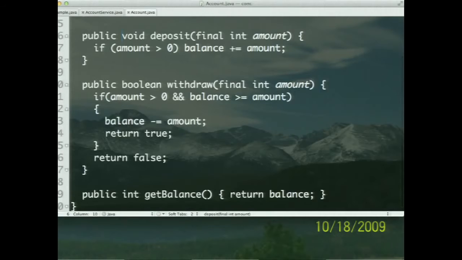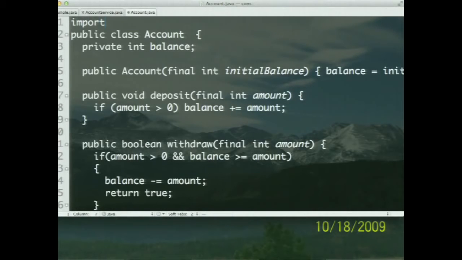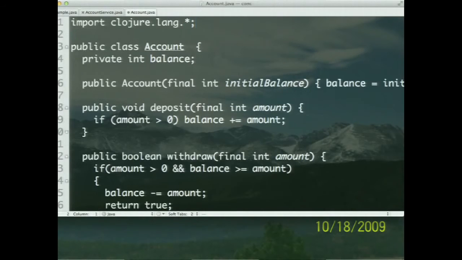How am I going to do that? Let's go back here and say import clojure.lang.star. Now, you say, wait a minute, you're bringing in a library here for me to use. How many of you use Hibernate? Of course. How many of you use Spring? Of course. You already have 100 jars in your class path. What difference does it make to put one more in the class path, right? So absolutely. All that we're doing is putting clojure.jar in the class path. You're not programming in Clojure at this point. You're just reaching into that library.